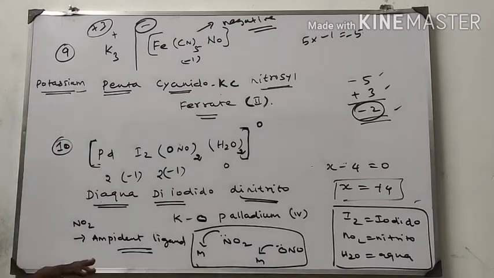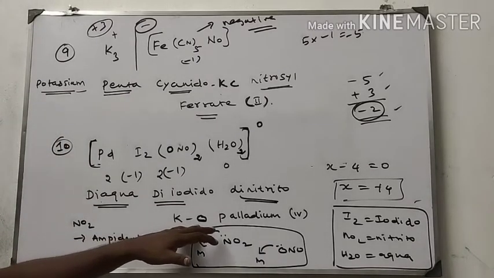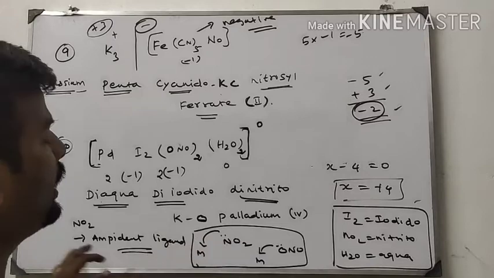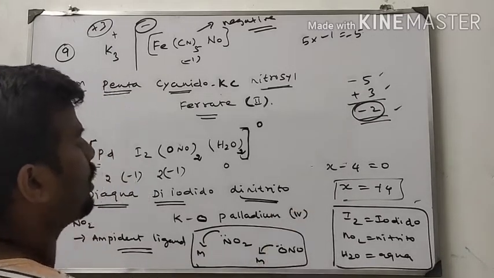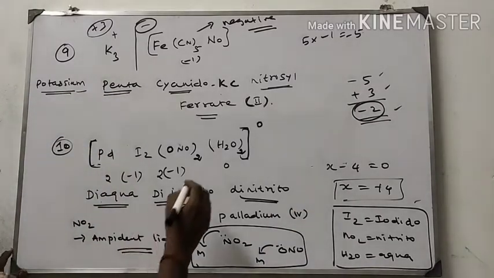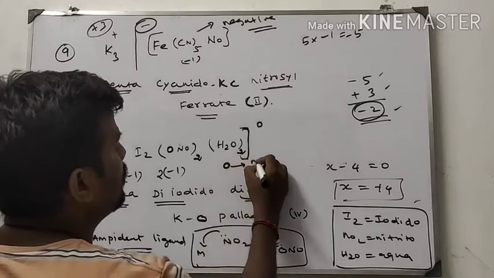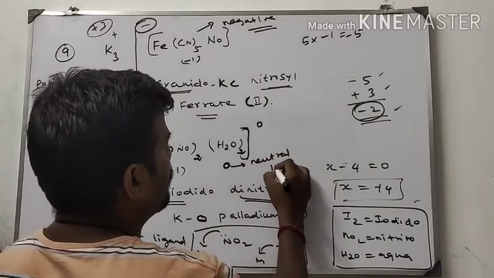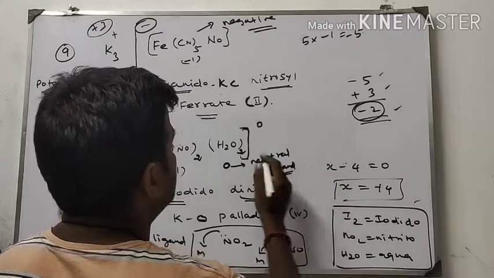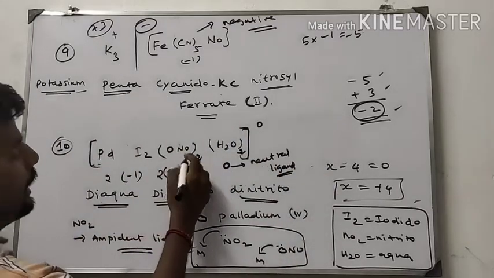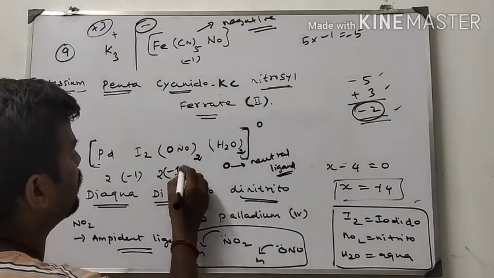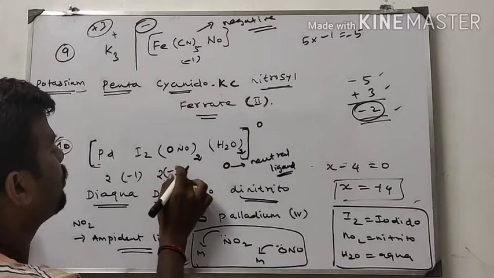Understood? So that is why I am mentioning kappa O. Palladium 4, the oxidation state is 4. How do you get the 4? Because water is a neutral ligand, therefore its charge is 0. NO2 is a negative ligand, therefore -1. How many NO2? 2, so 2 into -1.